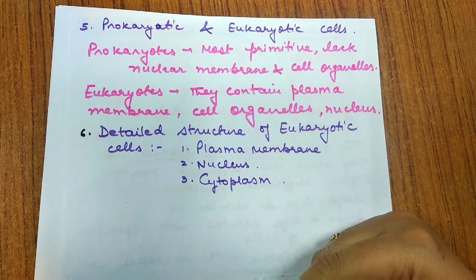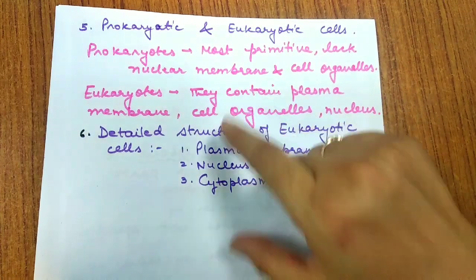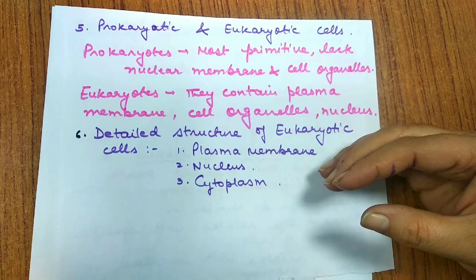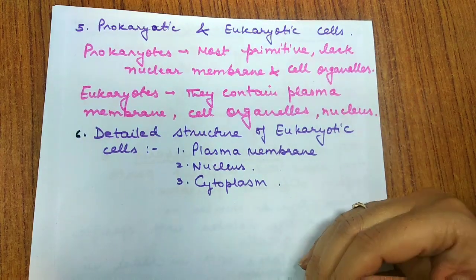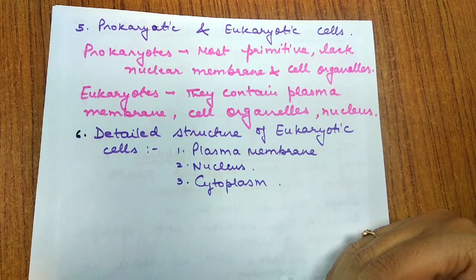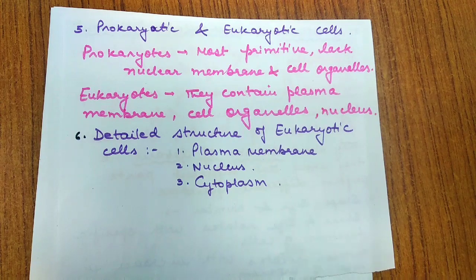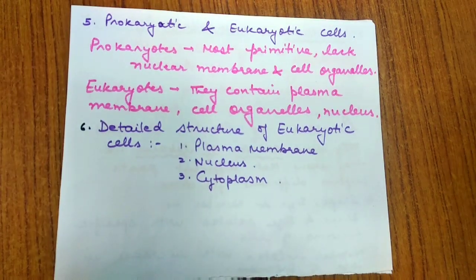Similarly, the genetic material is in direct contact with the cytoplasm, and there is no nuclear membrane that bounds the nucleus and keeps out the cytoplasm. So the nucleus is in direct contact with the cytoplasm. So prokaryotes do not contain any cell organelle or membrane bound organelle. So this is about prokaryotes, and now let us talk about eukaryotes.